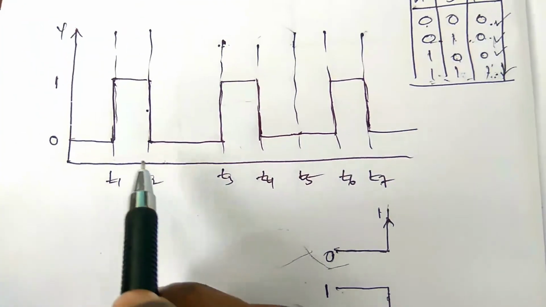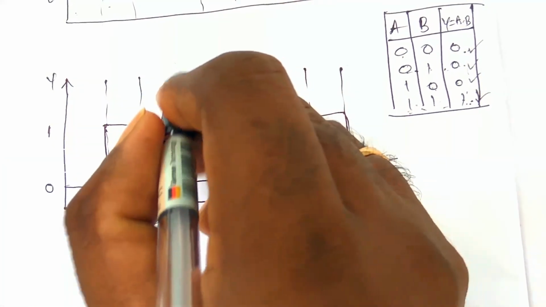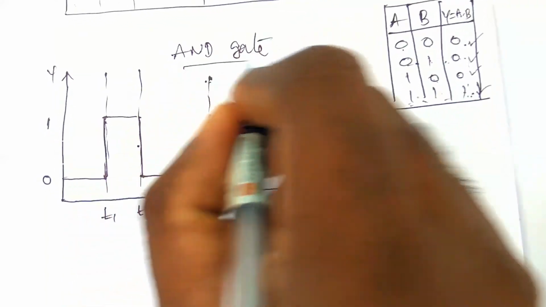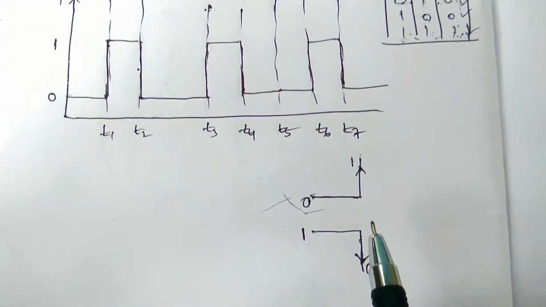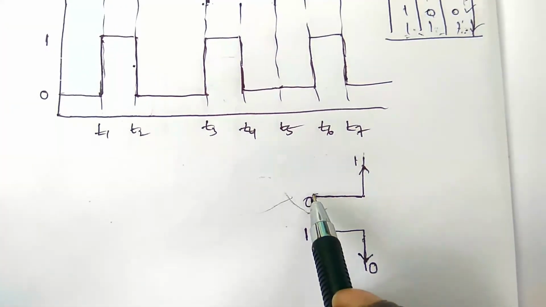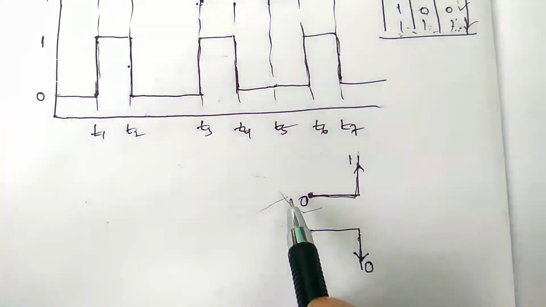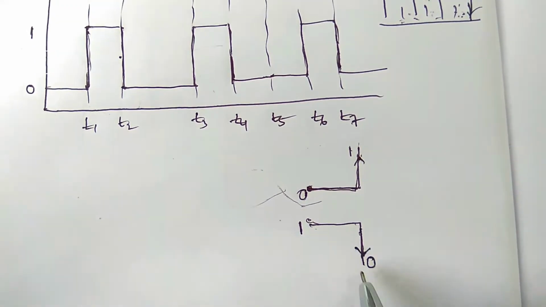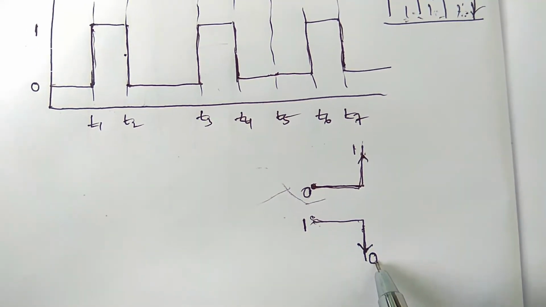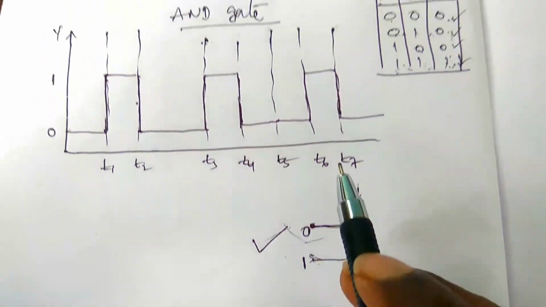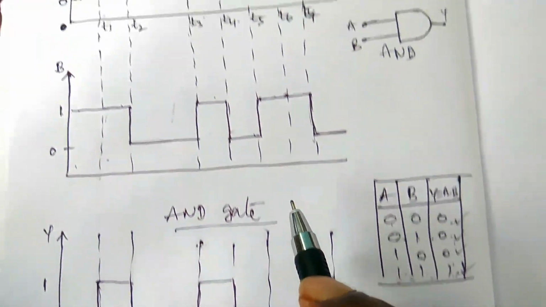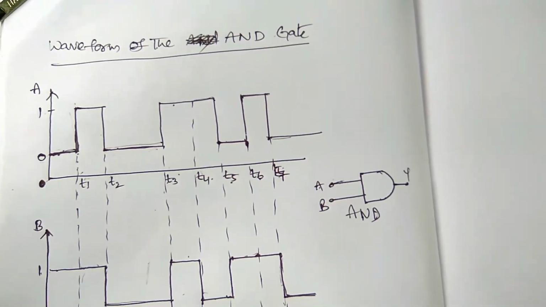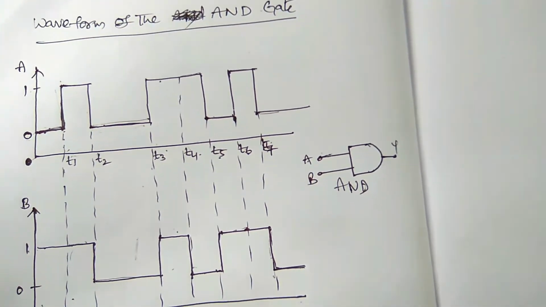So this is the waveform of the AND gate. You just remember these directions. From horizontal to upward, horizontal is 0, upward is 1. From horizontal to downward, horizontal is 1, downward is 0. This is the caution you have to keep. All the gates will be written in this way. This is the waveform of the AND gate.